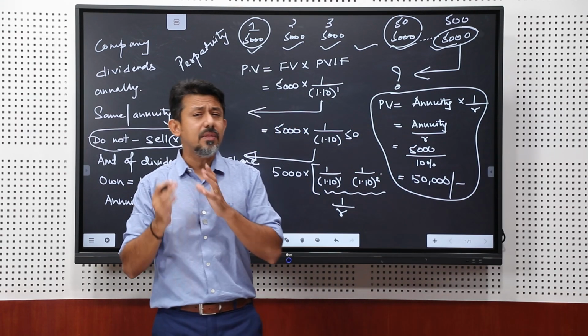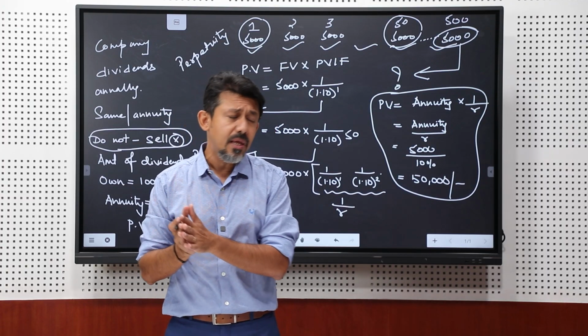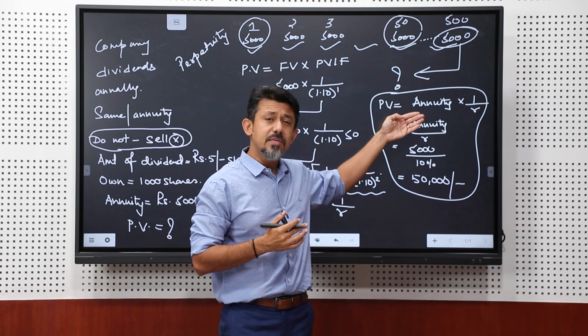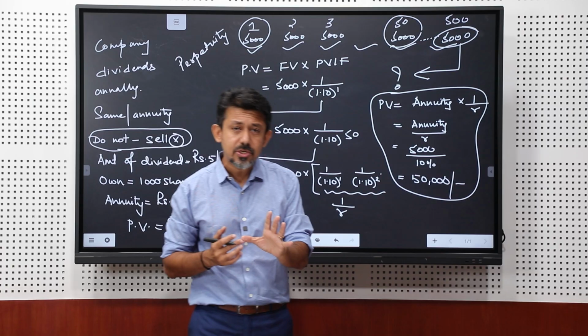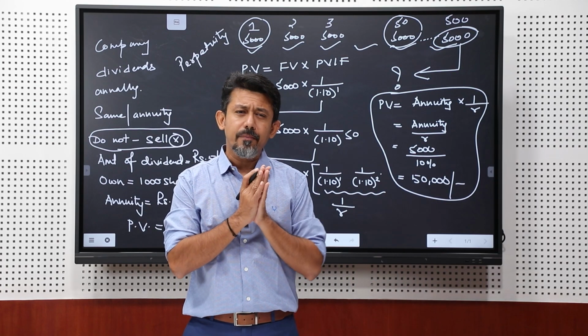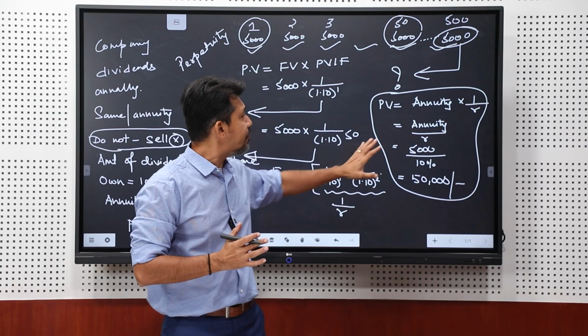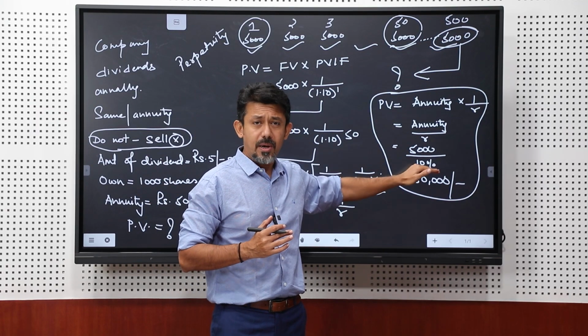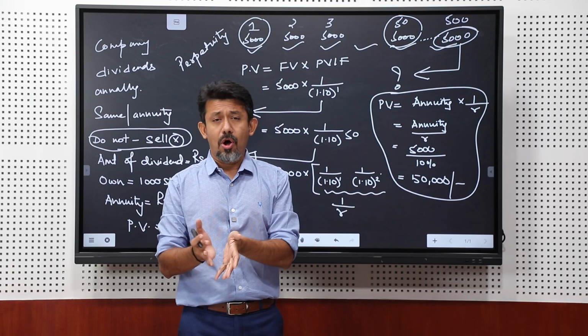So, I am introducing this as a concept: what is the present value of a perpetuity? The present value of a perpetuity is annuity divided by r. It is a very simple calculation, but one needs to have a conceptual, deep, clear understanding of the derivation of the formula, not a mathematical derivation, but a logical appeal of the formula.